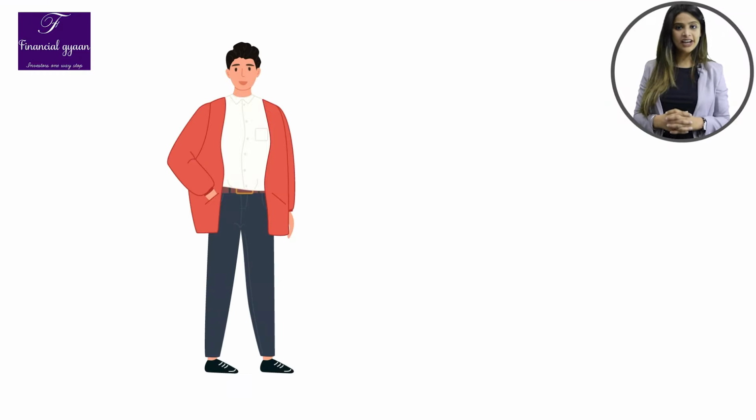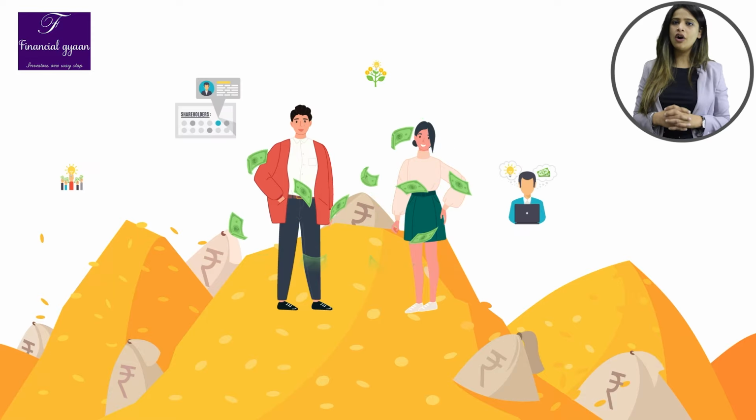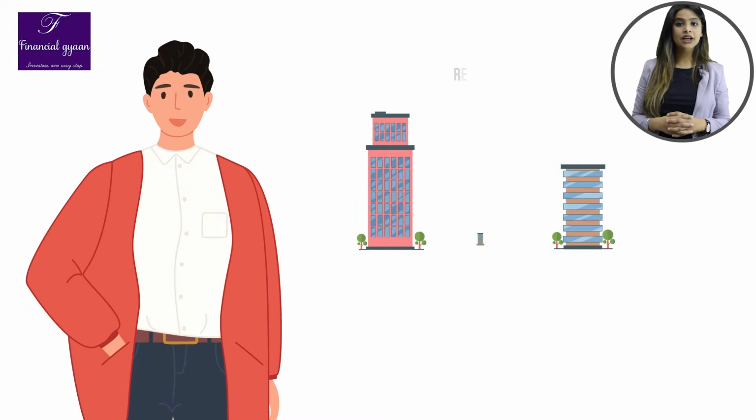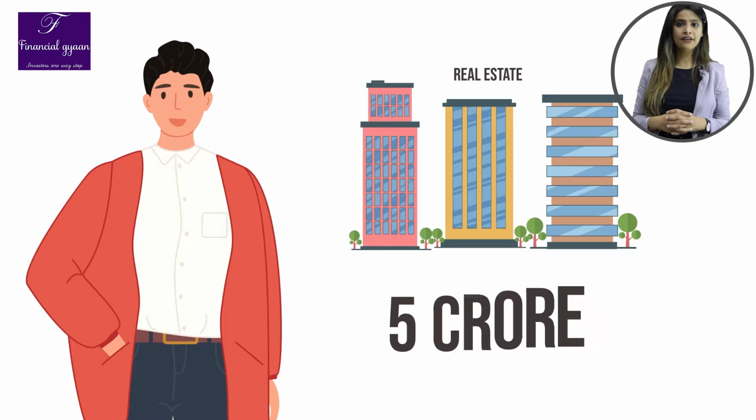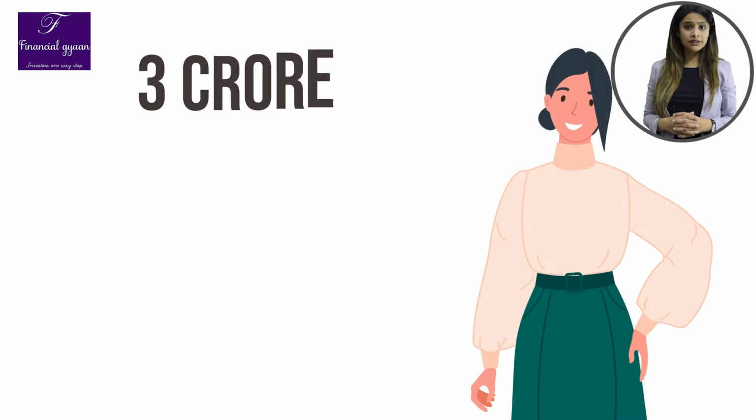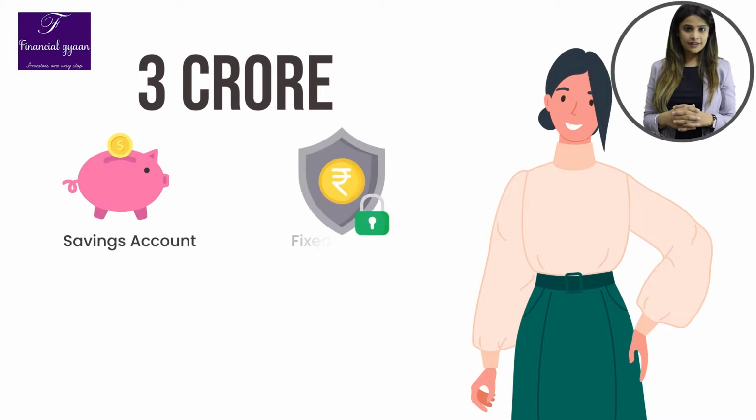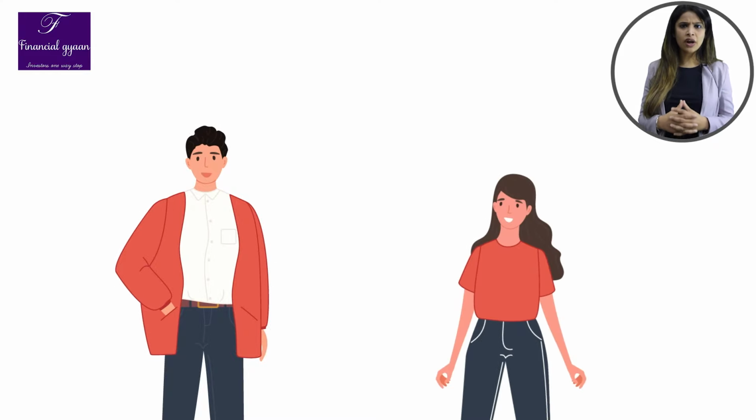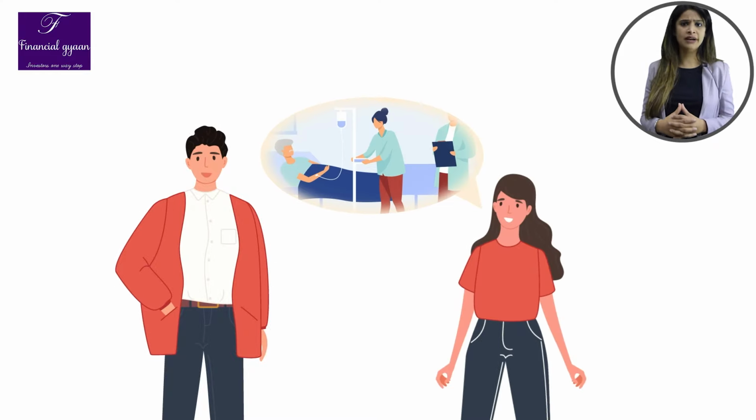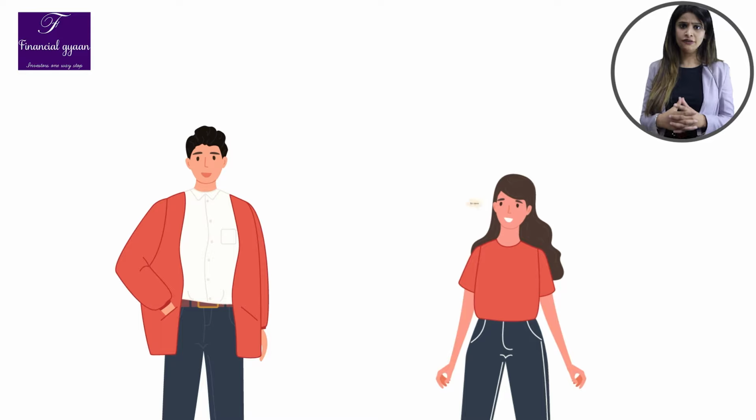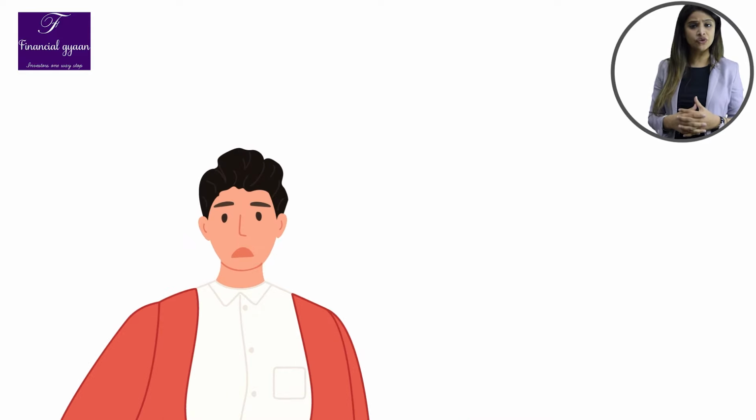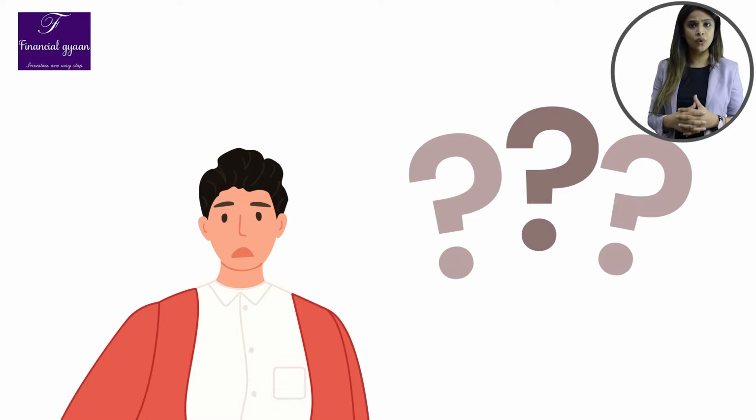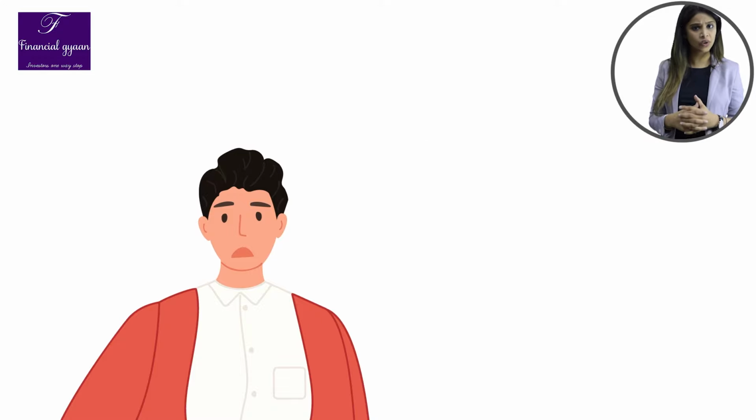Let's understand the meaning of liquidity now. There are two friends, Jack and Jill. They both are very rich and have a lot of investments. Jack likes to invest his money in real estate and has properties worth 5 crore. Jill has her investments worth 3 crore in savings accounts, fixed deposits, mutual funds and stocks. Suddenly, Jack heard from one of his relatives that his dad has met with an accident and needs an immediate surgery tomorrow, the cost of which is 50 lakh. Jack got so worried about where he will get the funds since no one buys his property in a single day, so he got sad.